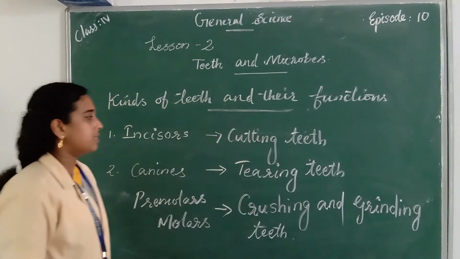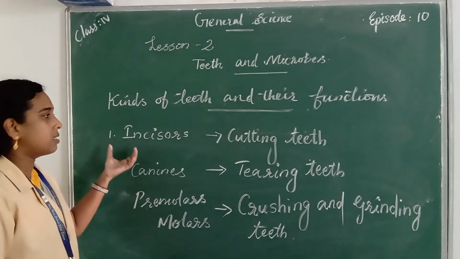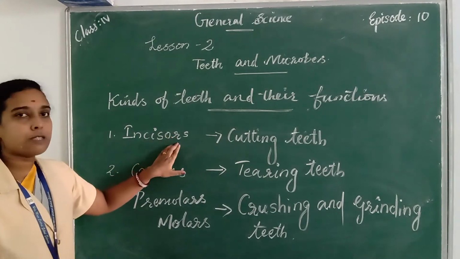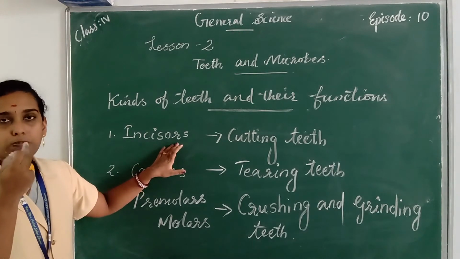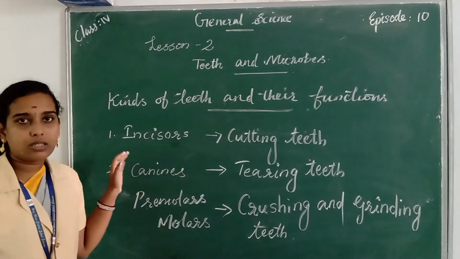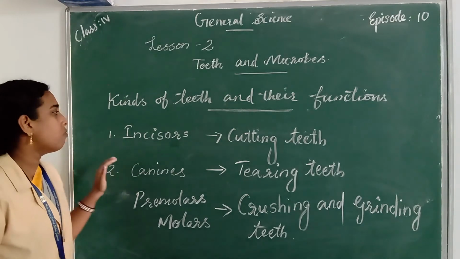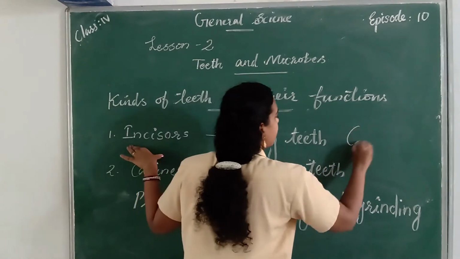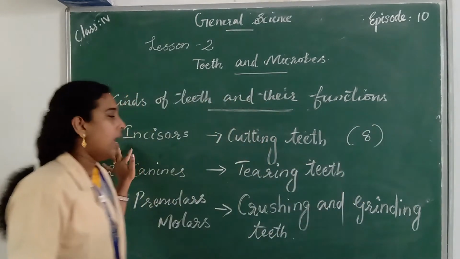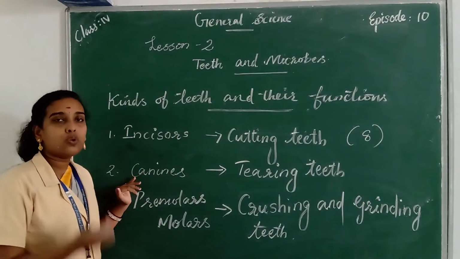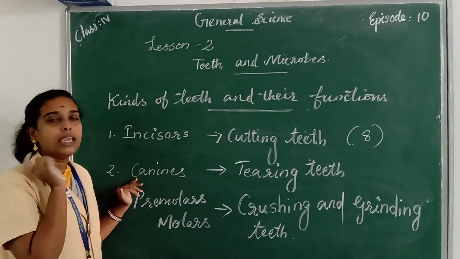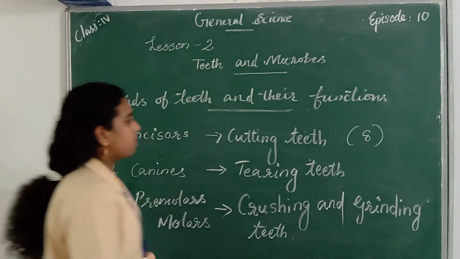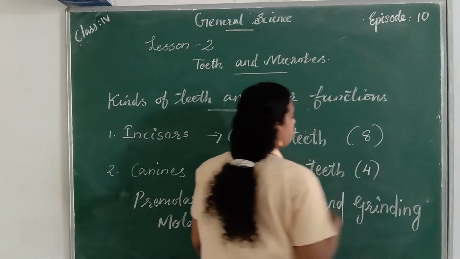So these are the 4 kinds of teeth present in our mouth. Incisors are the flat front teeth. There are 4 flat front teeth in the upper jaw and 4 in the lower jaw, so there are 8 incisors in our mouth. Next is canines. There are 2 canines on either side of the incisors on the upper jaw and 2 in the lower jaw, so 4 canines in total.